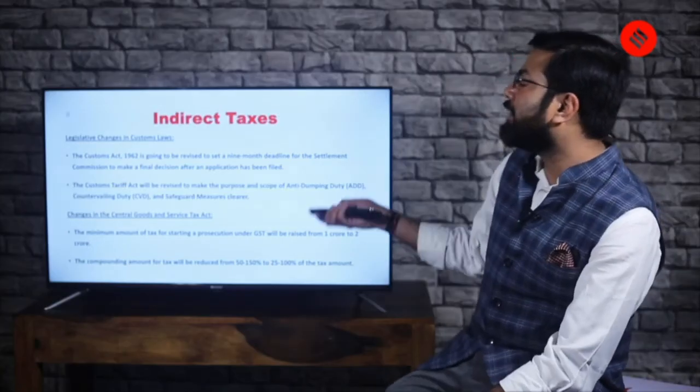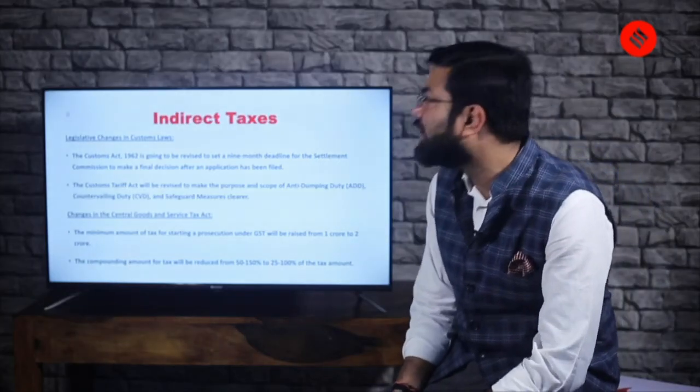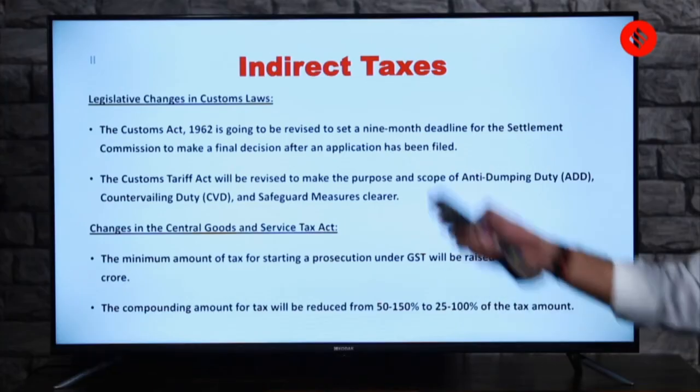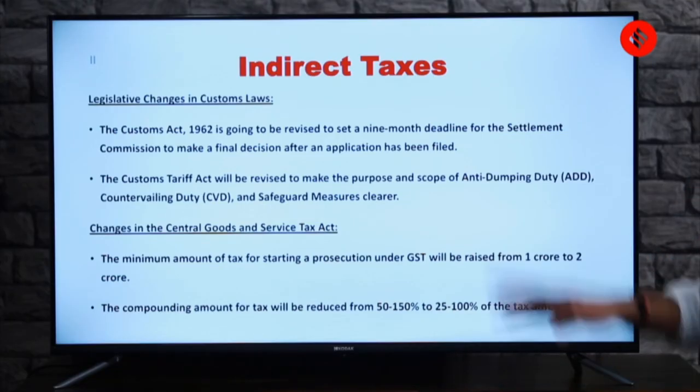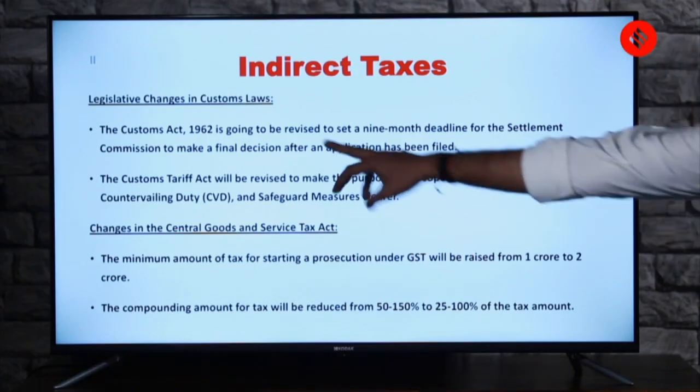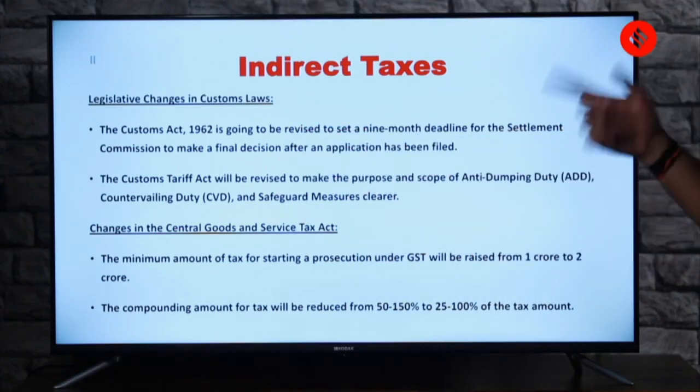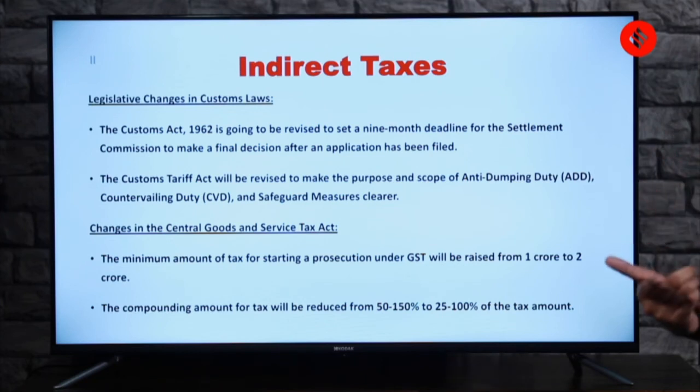Okay, then there have been certain legislative changes in customs laws. For example, the Customs Act of 1962 is going to be revised to set a 9-month deadline for the Settlement Commission to make a final decision after an application has been filed. So if you just remember this act, then you would be able to do your prelims question fast.